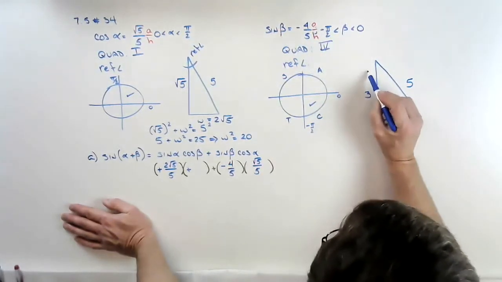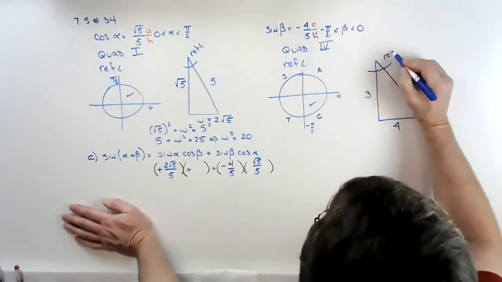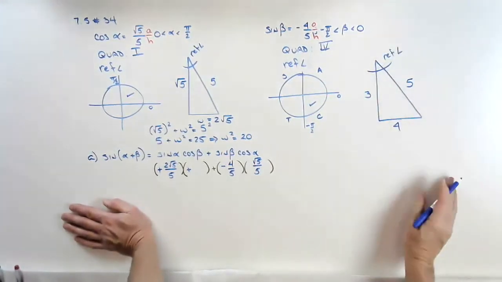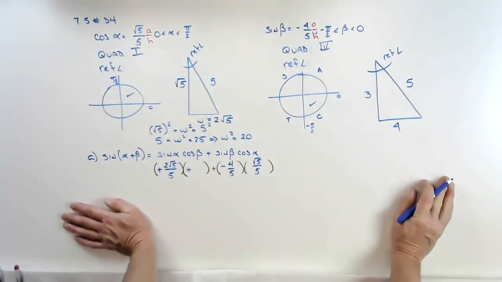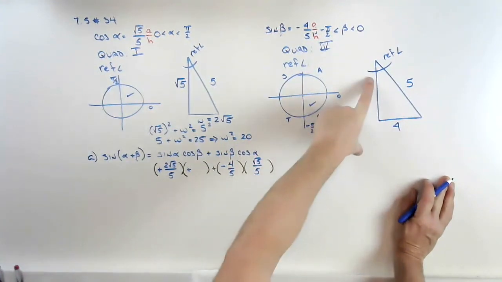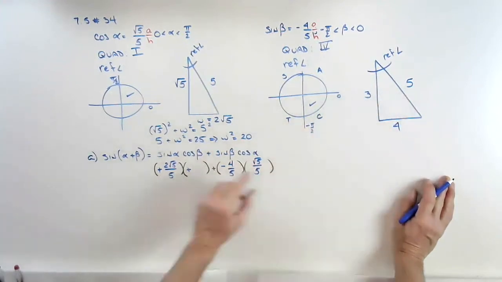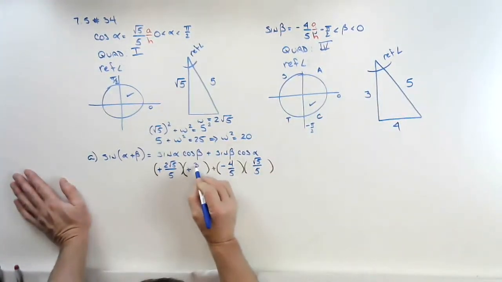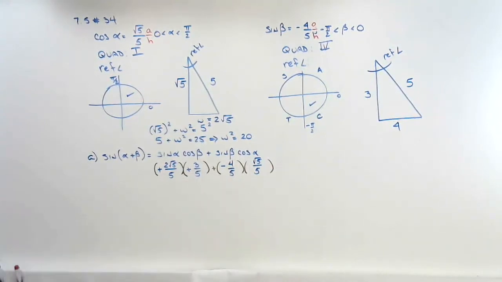So that means this angle turns out to be my reference angle. Now I need to know cosine of beta. Cosine is adjacent over hypotenuse. That's going to be 3 divided by 5. I already took care of the plus and the minus when I wrote down this quadrant 4.